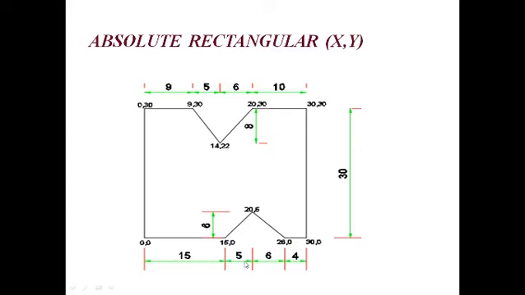So 20 comma 6. Okay, and next coming to this fourth point, 20 plus 6, it is totally 26, and whatever steps we have gone up 6 steps, so we are coming down here. Since there is no vertical height, it is represented as 26 comma 0 here. Okay, and next coming to this point, 26 plus 4 is 30, and 30 comma 0. So in this order we will be writing each and every point in the absolute method.